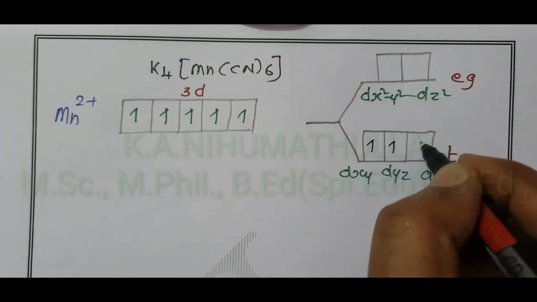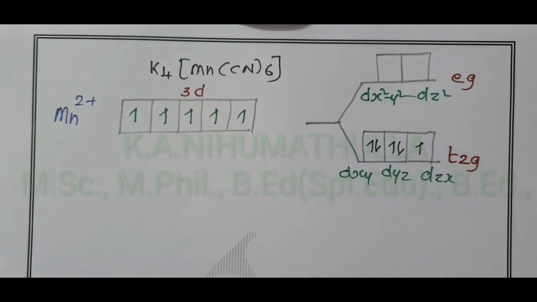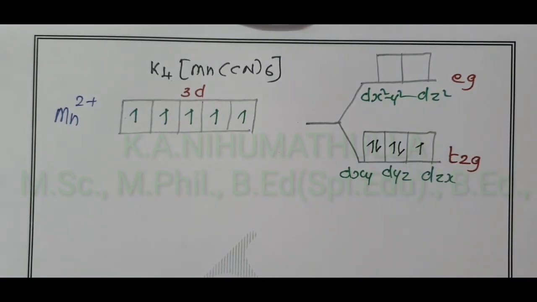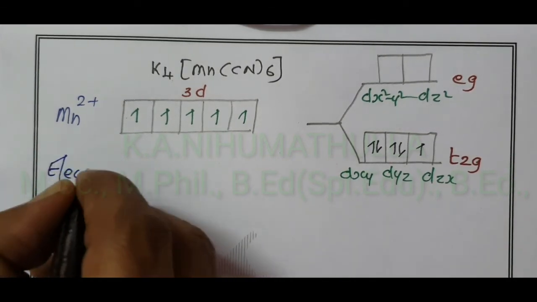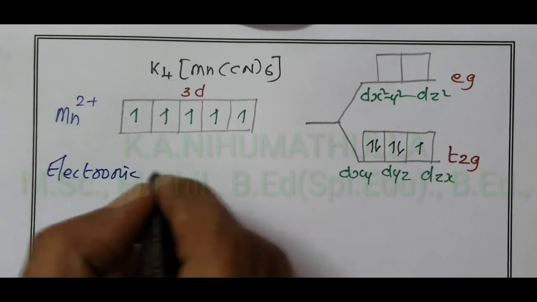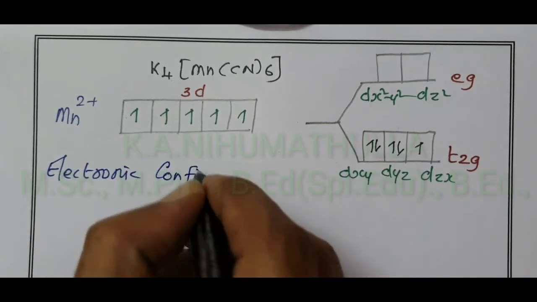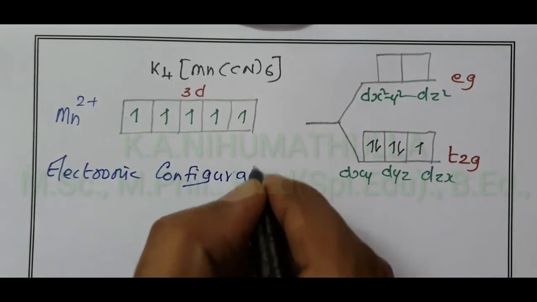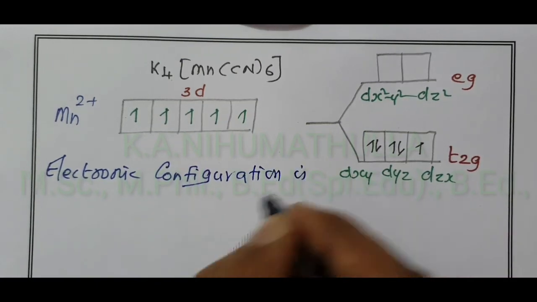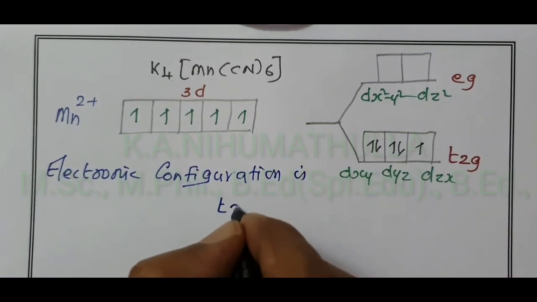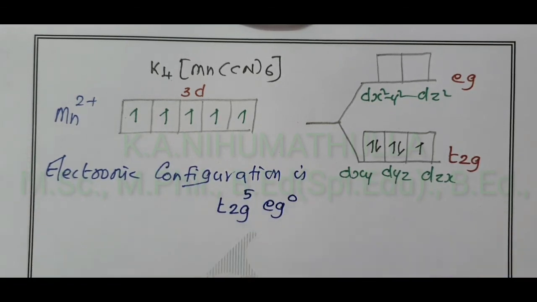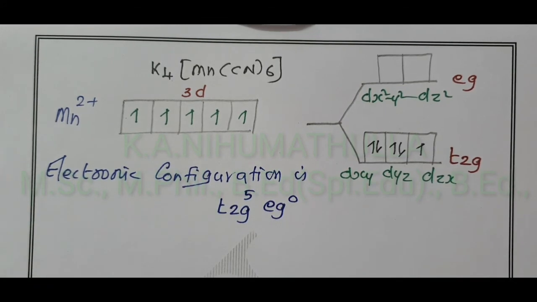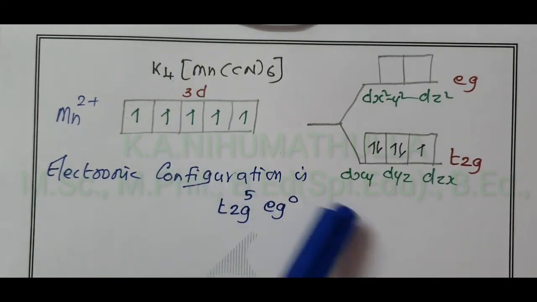So therefore, the electronic configuration is t2g5 eg0. This is the octahedral crystal field electronic configuration of this complex.